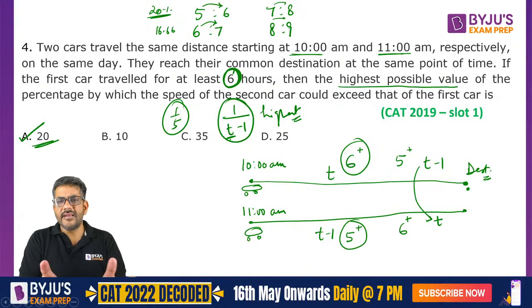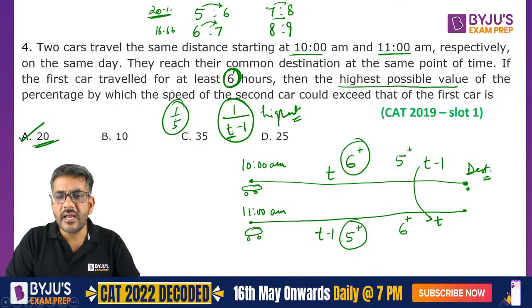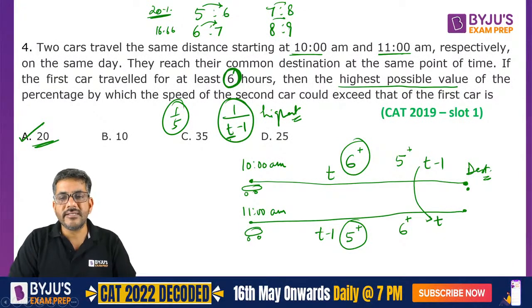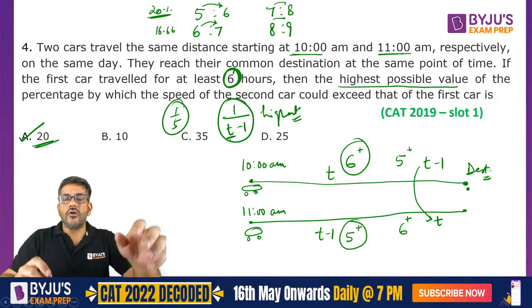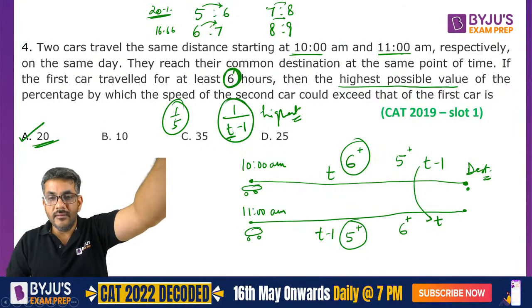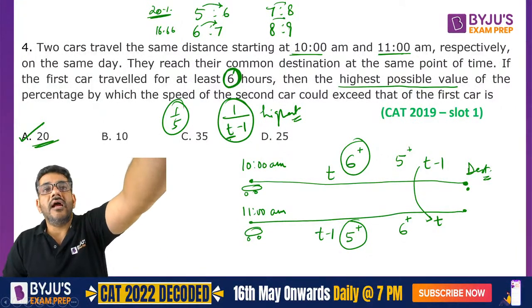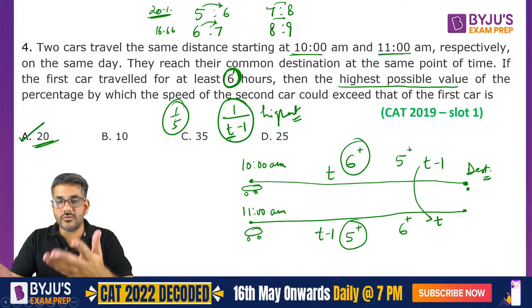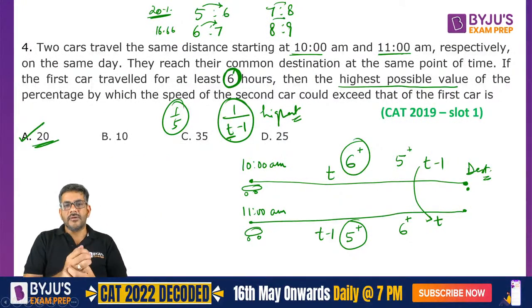So I can write it in this form of t, or I can also write those numbers straight away and get the answer from here. That was a question from CAT 2019 slot 1. I'm sure all of you have understood this solution as well. Tell me fast. And if you have understood it, please tell me, either through like or through the chat box, जैसे भी है बताइएगा जरूर.